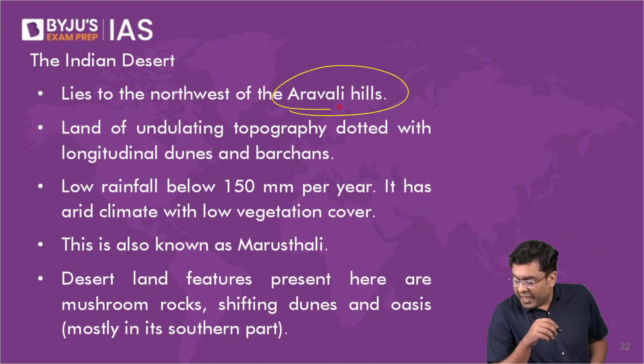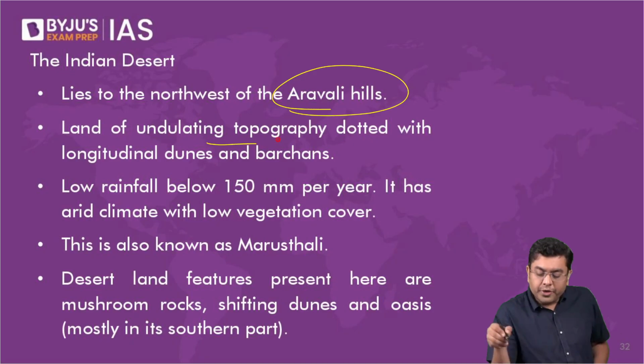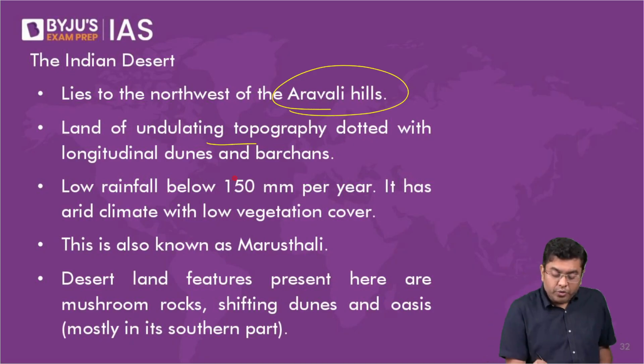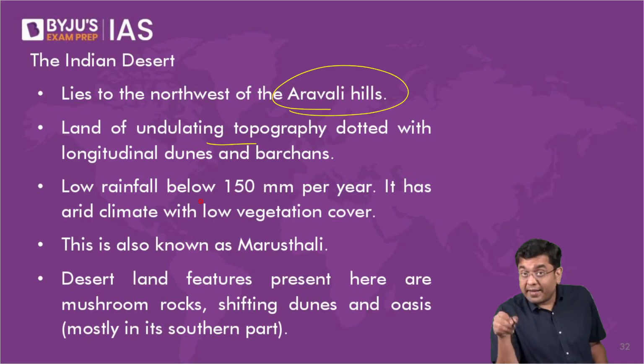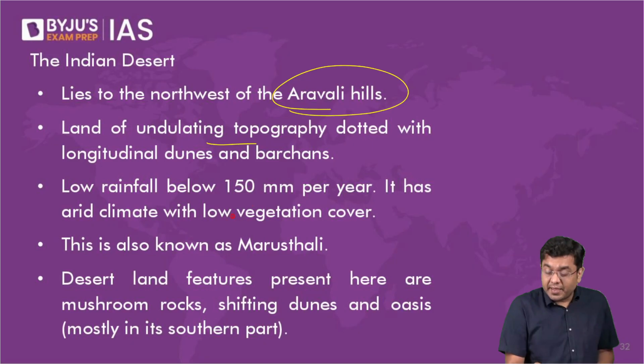Okay. Now, the land of undulating topography dotted with longitudinal dunes and barchans. Barchans are the crescent shaped dunes, if you remember. Low rainfall, below 15 centimeter every year. What is the average rainfall in India across a year? Average rainfall in India is close to around 120 centimeter per year.